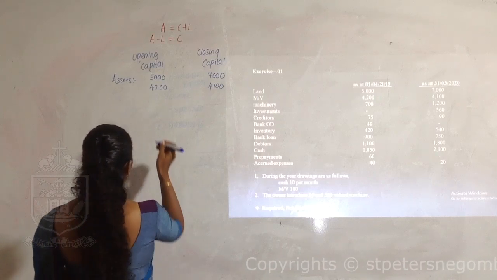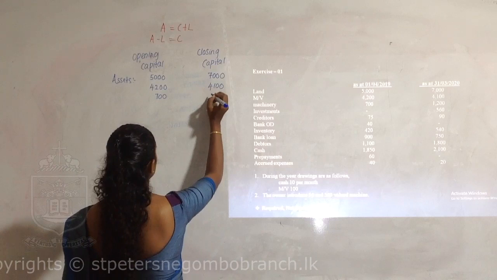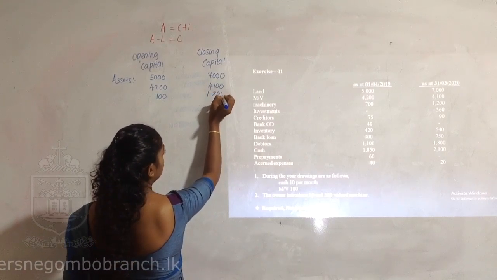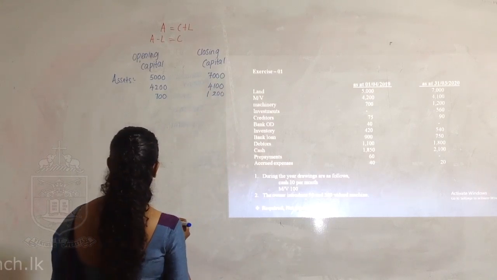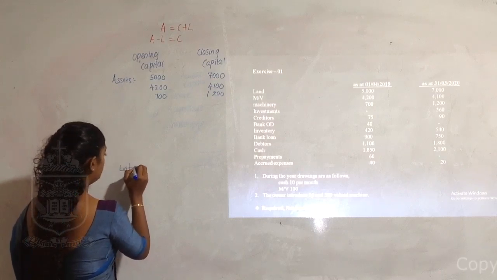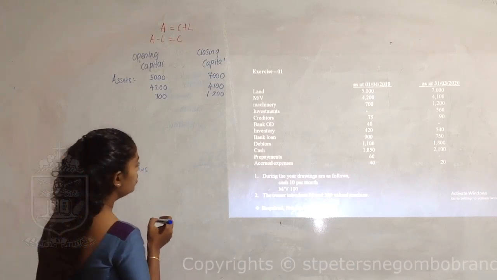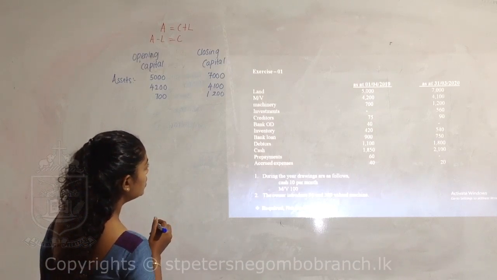Investments opening 700 and closing 1,200. After that we have creditors. We will leave some space and record liabilities. Come to the values of liabilities. Creditors.